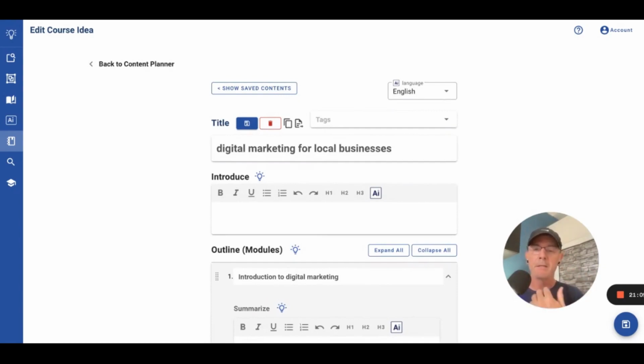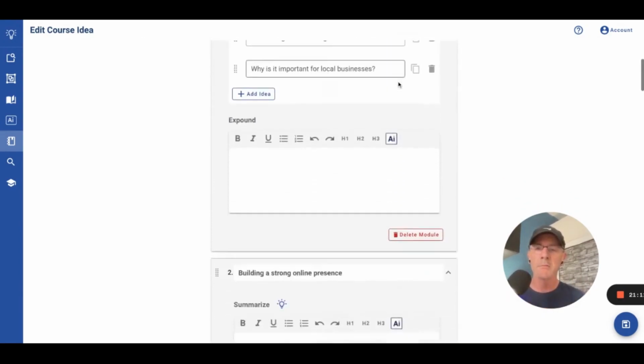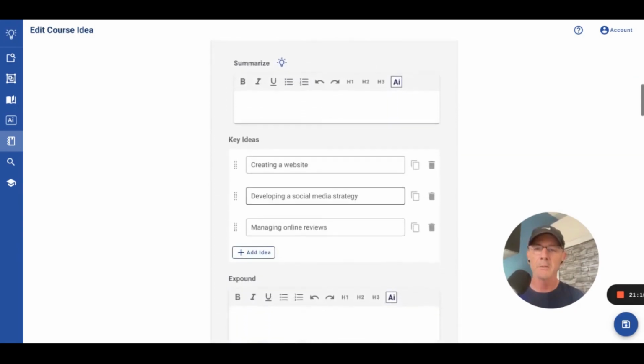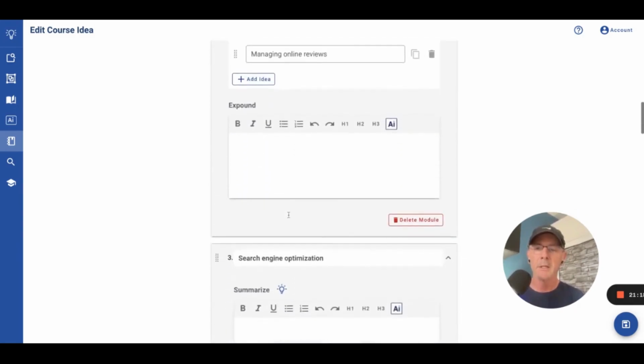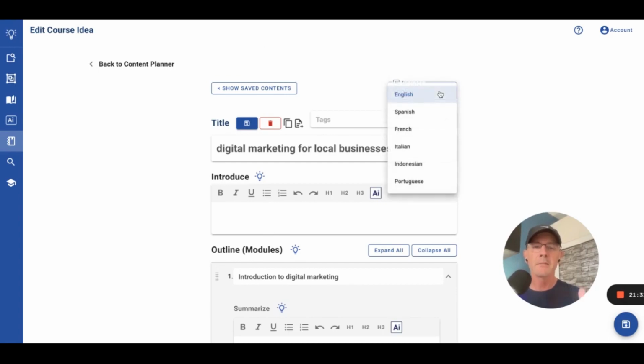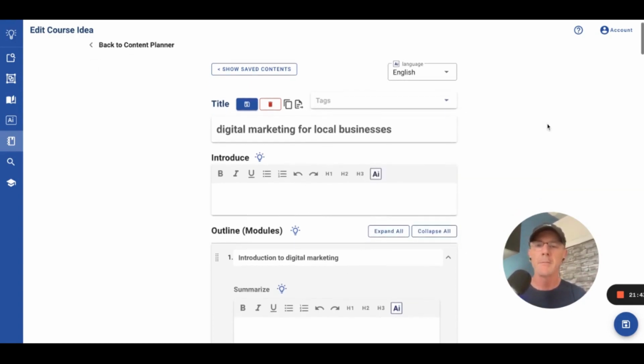Okay, and so here are the modules. It even injected some of the key ideas in the module areas, right? Here are the key ideas. Now, even more, you'll see this little icon. This is Lesson Architect. It's built into the editor, okay? You'll see up here, the default language is English, but if you select any of the languages here, anything the AI generates from this point on will be in that language, but we're going to use English. You can tag this. I'm not going to do that for our purposes.